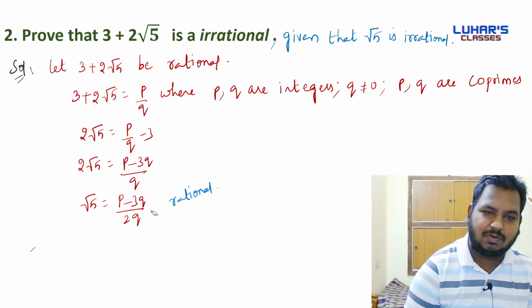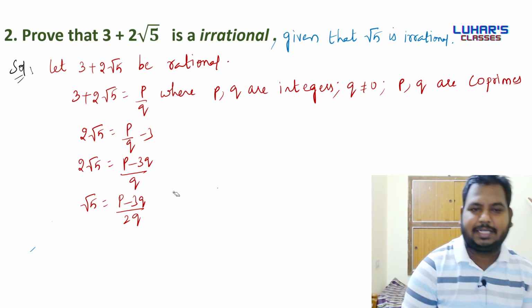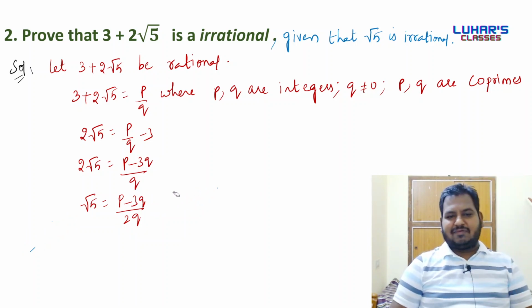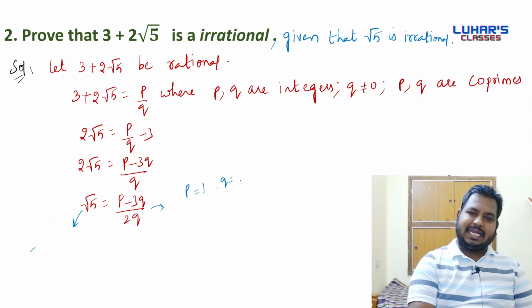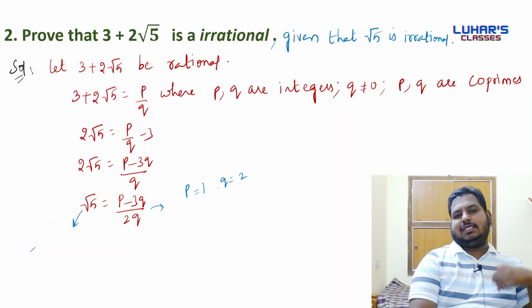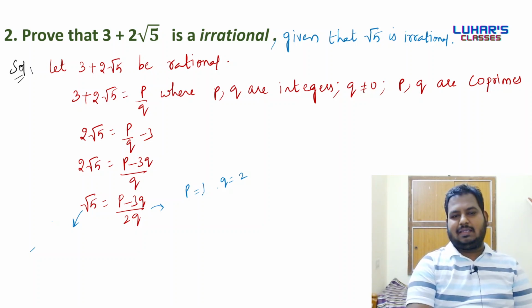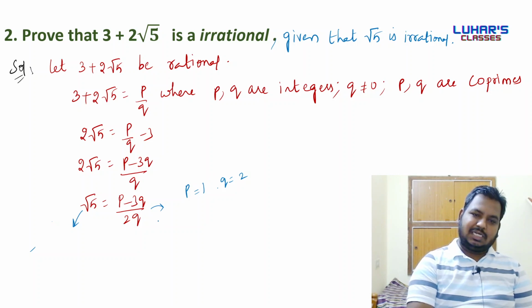I'll repeat once again slowly. In the left hand side I have root 5. We know that root 5 is irrational. In the right hand side I have p minus 3q by 2q. In place of p and q, if I take any integer value and substitute and simplify, I am going to get a rational number.